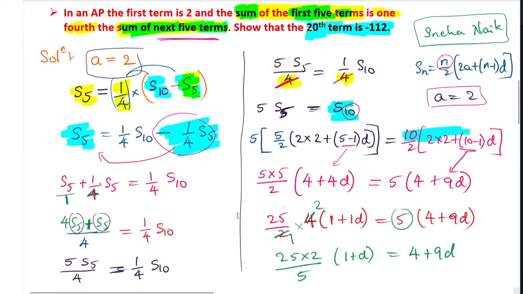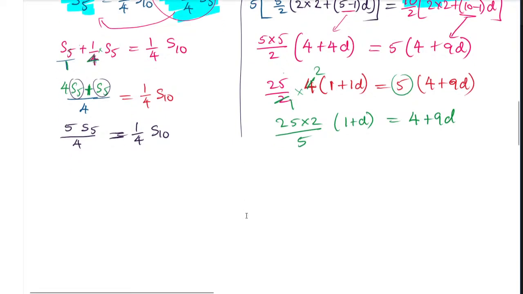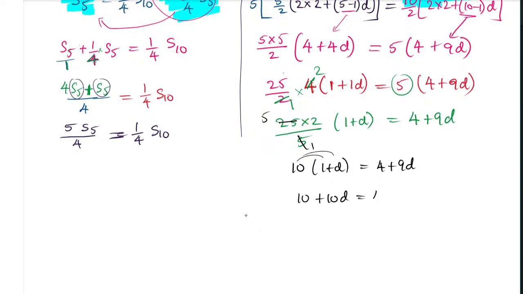Okay, so I will take a little bit down. So now the next calculation is 5 ones are 5, 5 twos are 10 will remain, and here it will remain 1 plus d, that is equals to 4 plus 9d. So now this 10 multiply inside. 10 into 1 is 10, 10 into d is 10d, that is equals to 4 plus 9d. So d you shift, see the d value over here is smaller comparatively than this. So this 9d I am shifting to the other side.